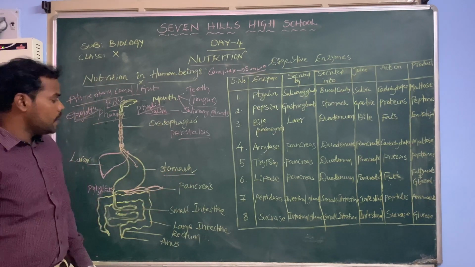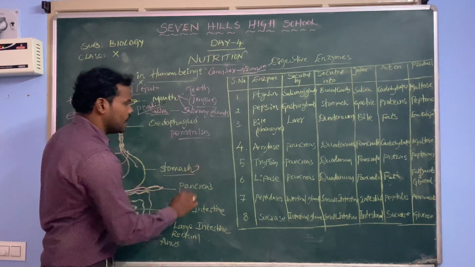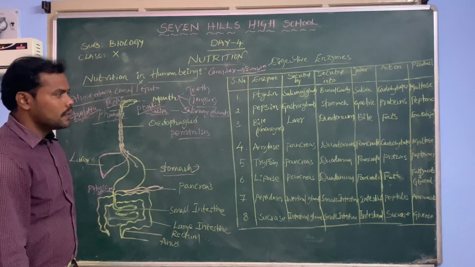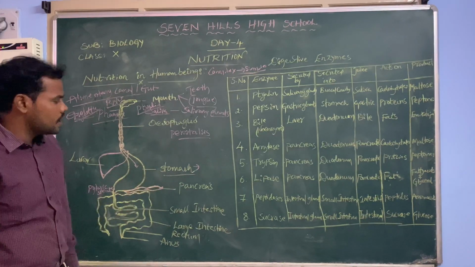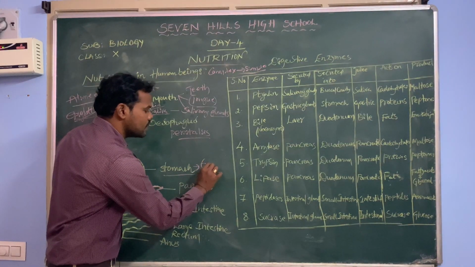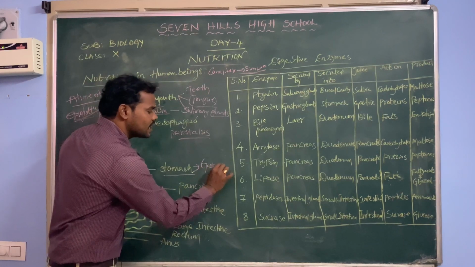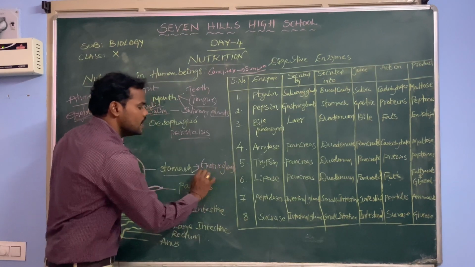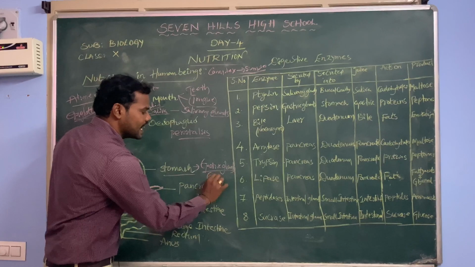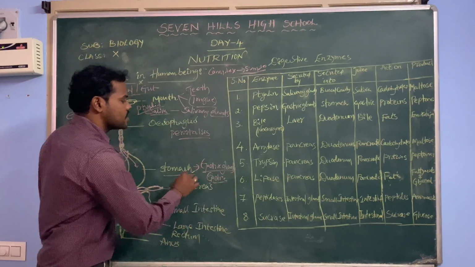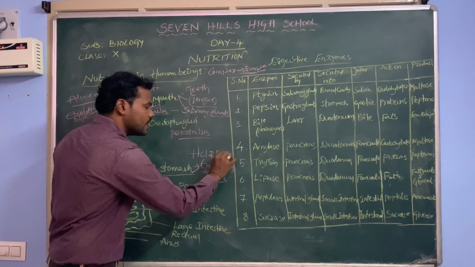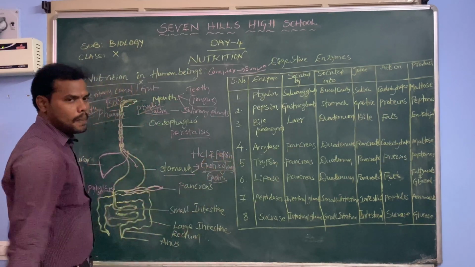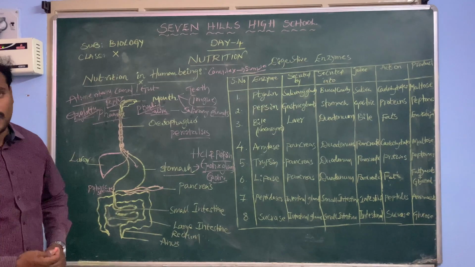In our stomach walls, there are glands, which we can call the gastric glands. These gastric glands secrete a juice called the gastric juice. This gastric juice consists of HCl and also an enzyme called pepsin. This pepsin acts on the protein.